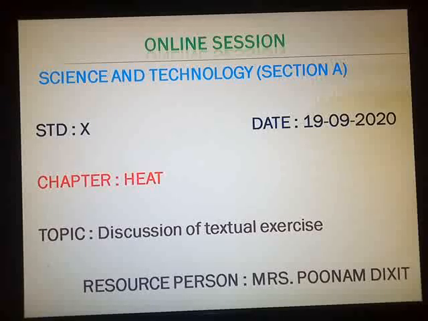In our previous session, we have completed the explanation of chapter Heat. Also, we have started with our textual exercise. We have completed question number 1, question number 2, question number 3 and question number 4. So, in today's session, we are going to continue with question number 5. Let's begin with question number 5.